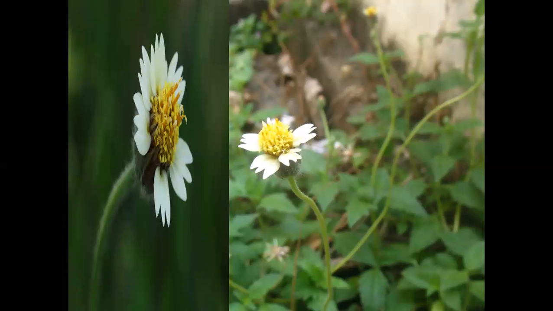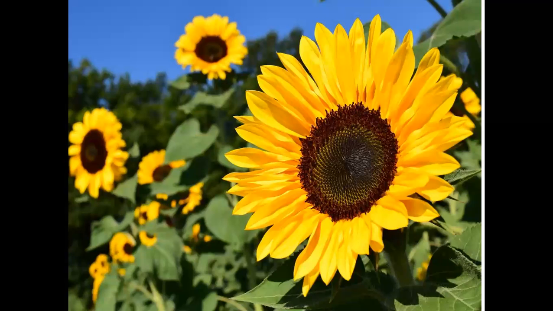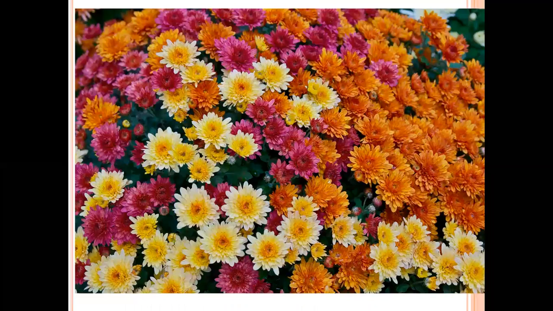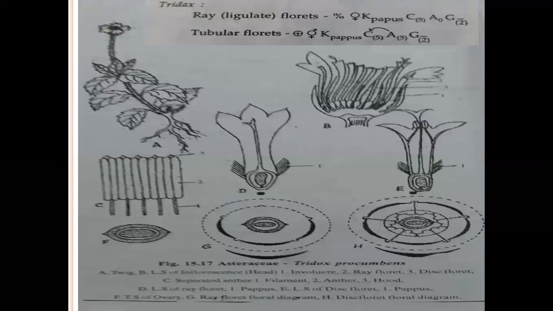See, these are the plants: Tridax procumbens, Gaddi chamanti. Sunflower, Helianthus annuus. Marigold, Tagetes patula. Chrysanthemum indicum, chamanti. These are the main plants for explanation of Asteraceae family vegetative and floral characters. The vegetative and floral characters are explained with one example plant, Tridax procumbens, that is Gaddi chamanti.